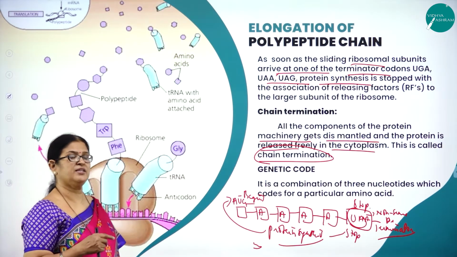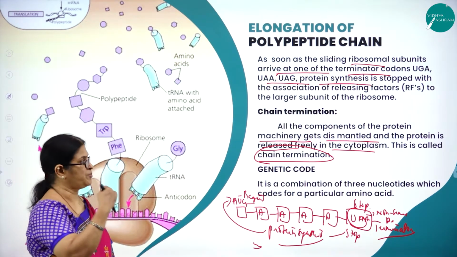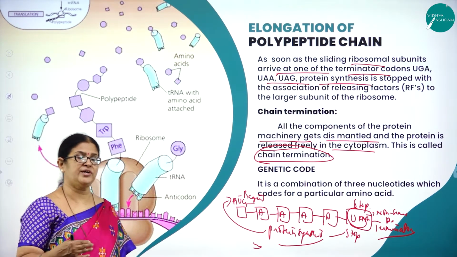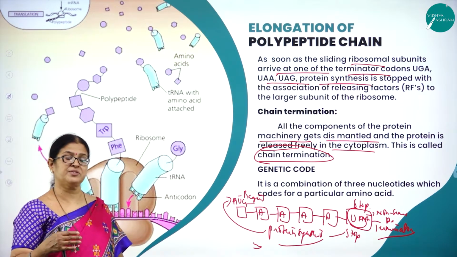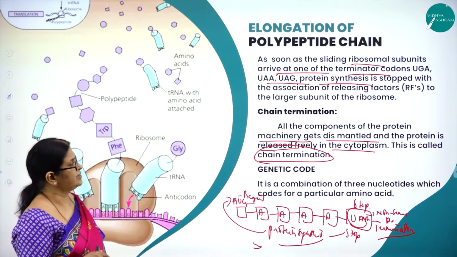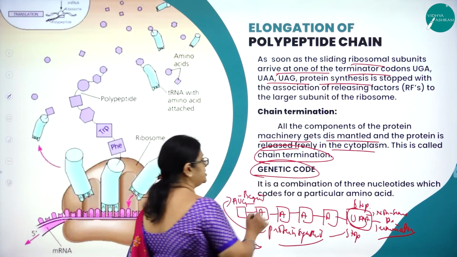So repeated reading, in the first time only you may not be able to follow, but repeated reading of the process will help you to understand how this transcription and translation will take place together, which forms the central dogma of protein synthesis. Then moving on to the next very important concept called genetic code.